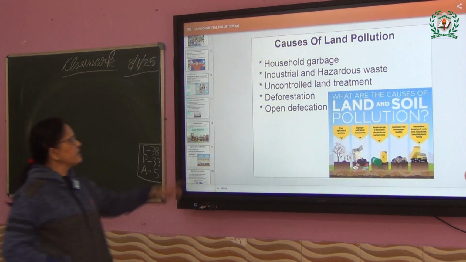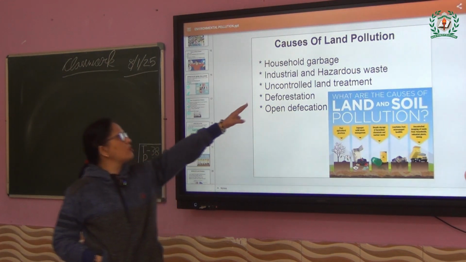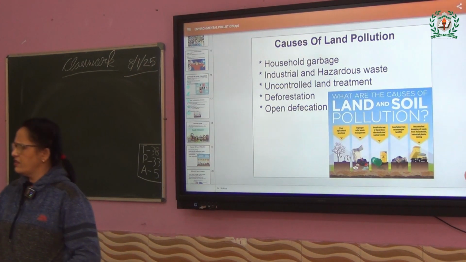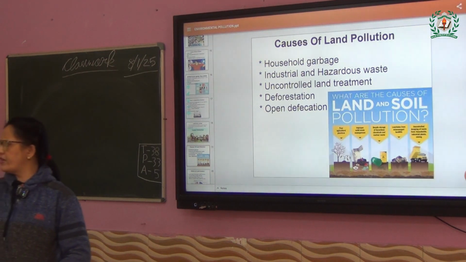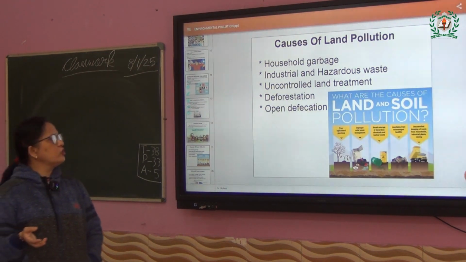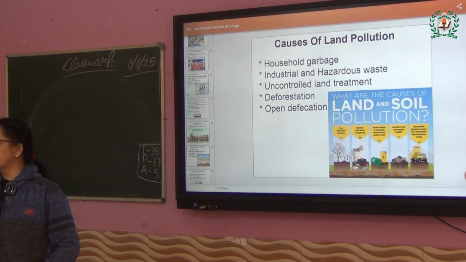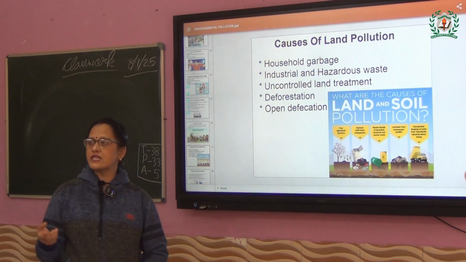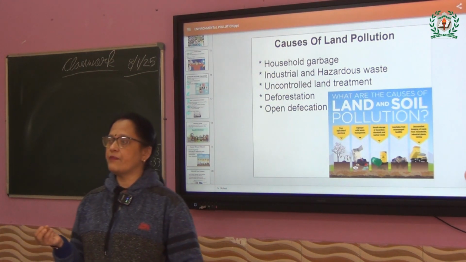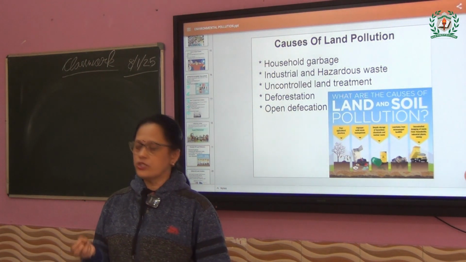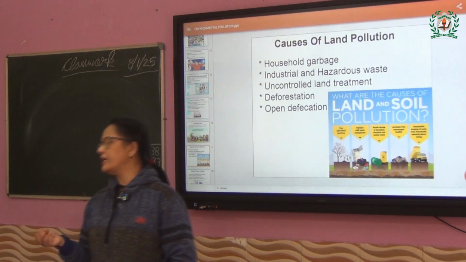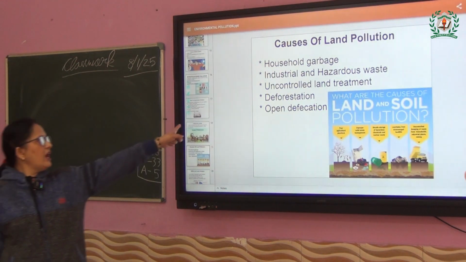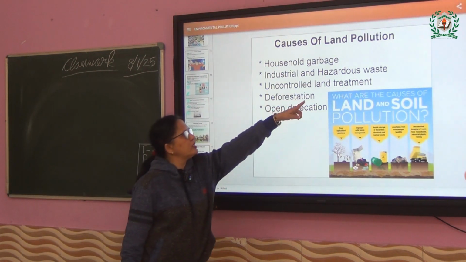So these are the causes of land pollution: household garbage, industrial and hazardous waste. Hazardous means all the people are throwing wastage here and there. Uncontrolled land treatment, that Devushmi has said, excessive use of fertilizers and pesticides. Pesticides means farmers use medicines to kill the insects, and those are called pesticides. So that will come under uncontrolled land treatment.